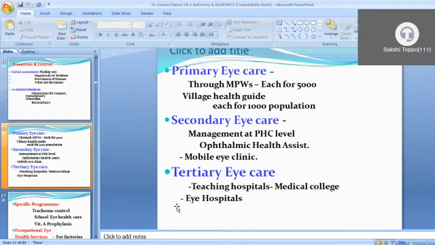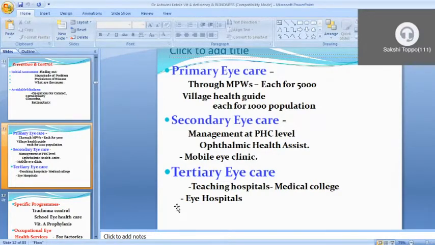In secondary prevention management at PHC level, the MO is able to pick up and manage diseases like refractive error, or an optometrist is there so that they can diagnose the refractive error and give simple glasses to the patient. Then a mobile eye clinic is also there, one mobile car with all equipment and slit lamp.